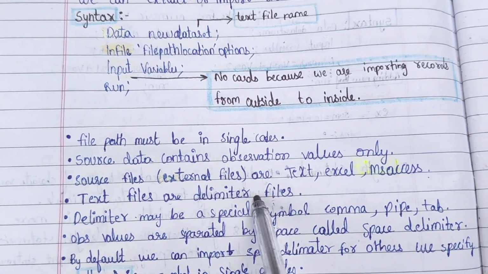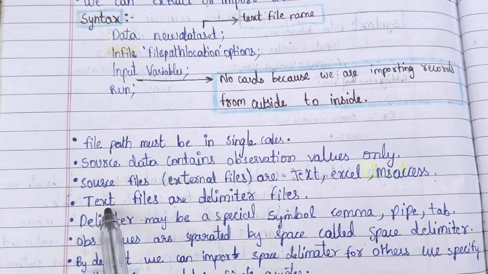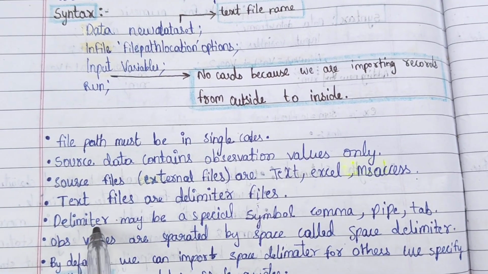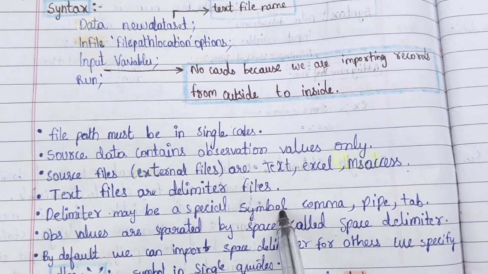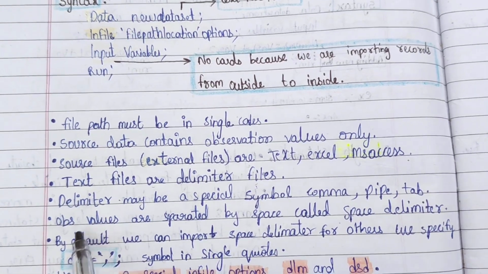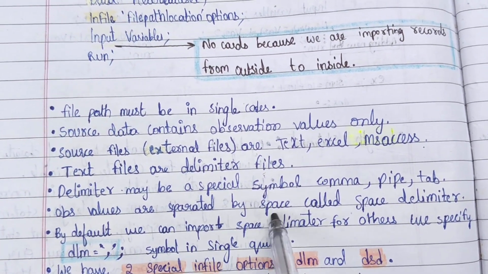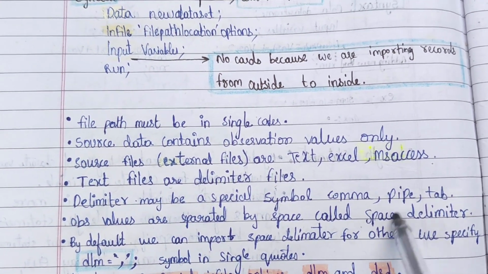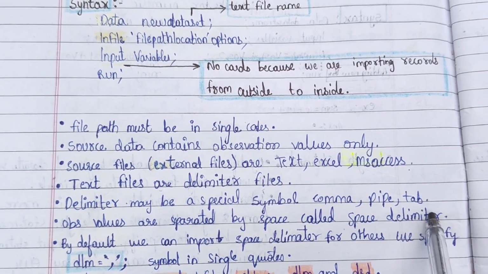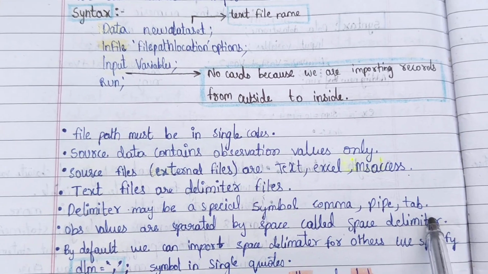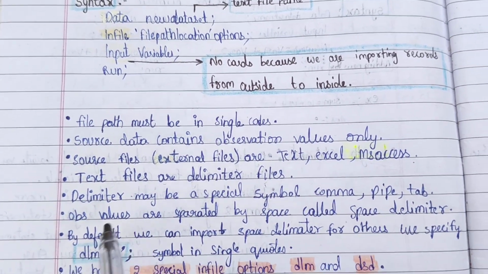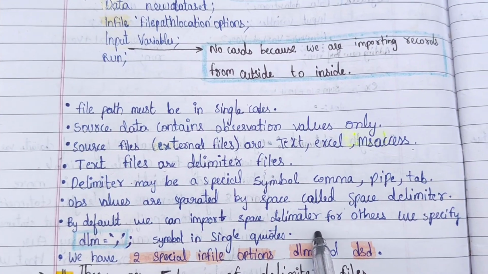Text files are delimiter files. Okay, in SAS terminology, text files are nothing but delimiter files. A delimiter may be a special symbol, comma, pipe, tab. Observation values separated by space is called a space delimiter. An observation is nothing but a row, right? Row values separated by space is known as a space delimiter. By default we can import space delimiter.